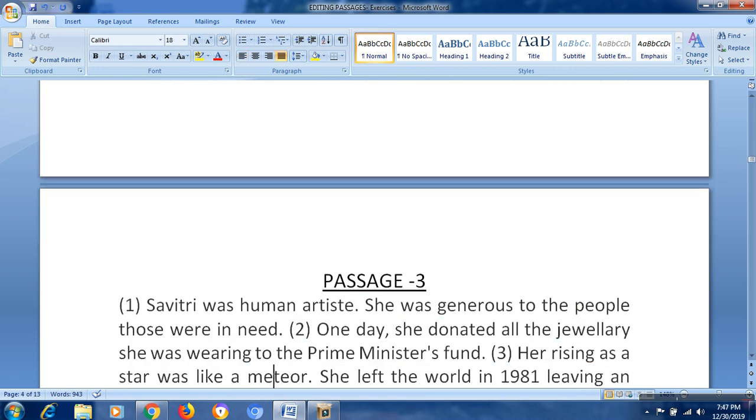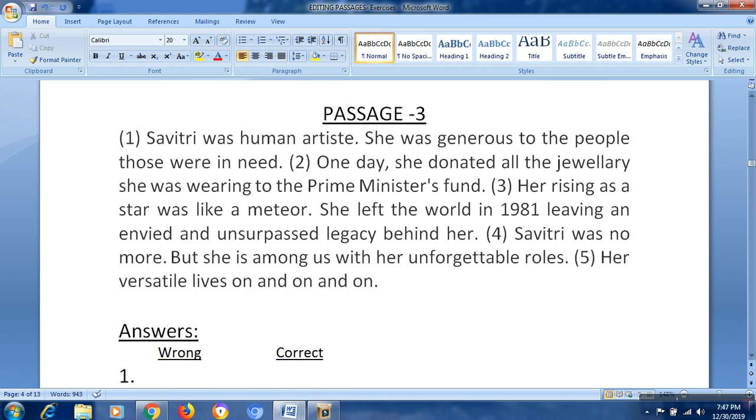Let's go to the third paragraph. This passage is from the lesson "A Tribute", where we talked about the famous artist Savitri. Savitri was a human artist, and she was generous to the people, those were in need. Okay, Savitri was a human artist. This is fine.